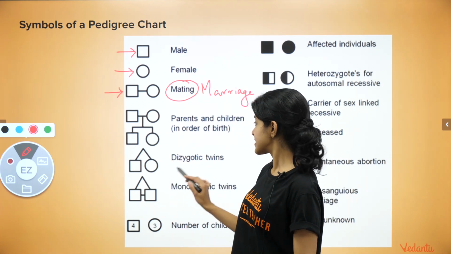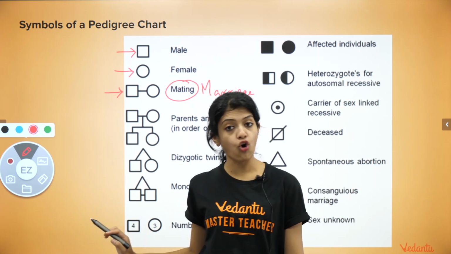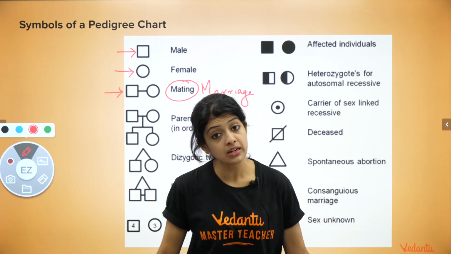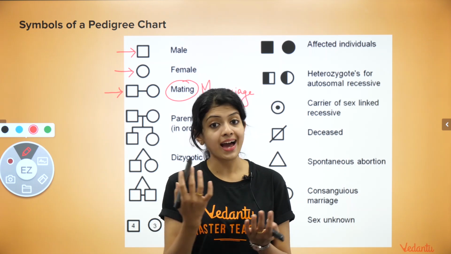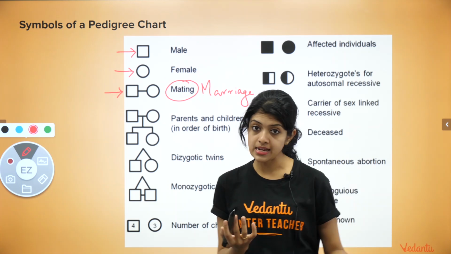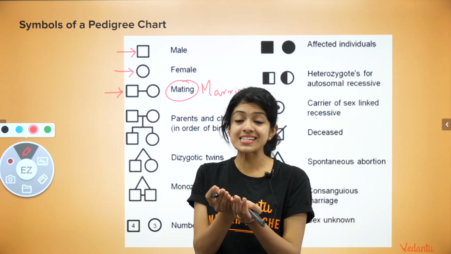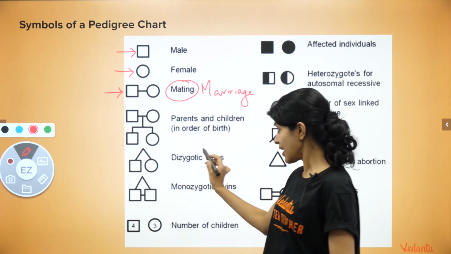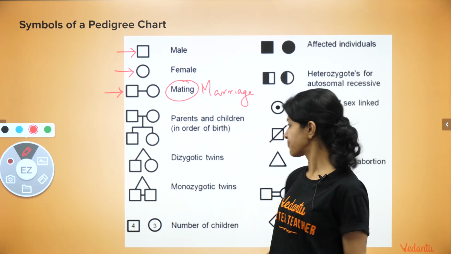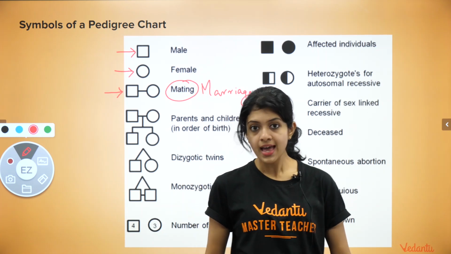And then dizygotic twins, monozygotic twins, we have cases for all of these. Dizygotic twins, basically we are talking about fraternal twins, twins who are not exactly identical to each other. Usually that's the case of a boy and a girl, a pair of twins that consists of a boy and a girl. That is what we mean by dizygotic twins or fraternal twins. There are also cases of both girls and both boys.